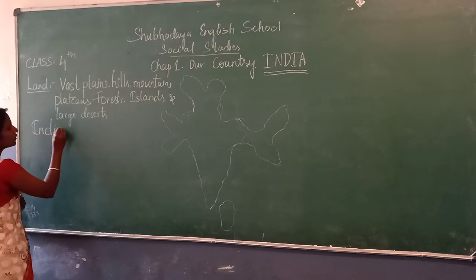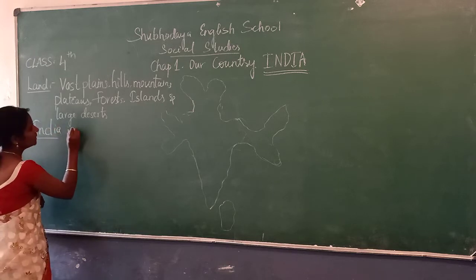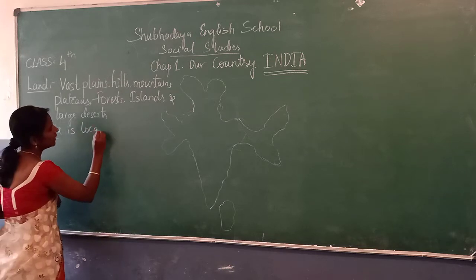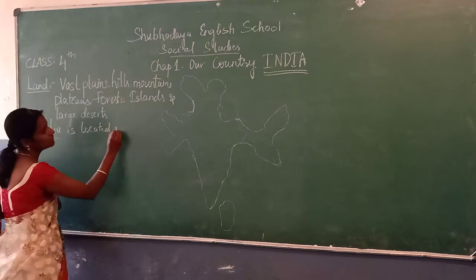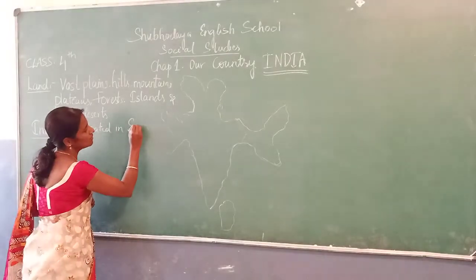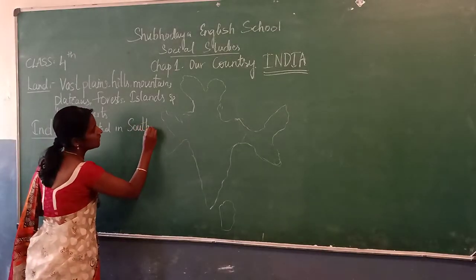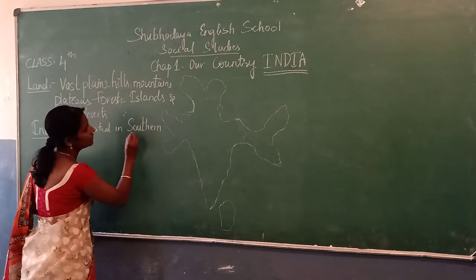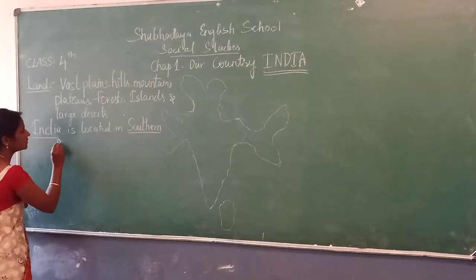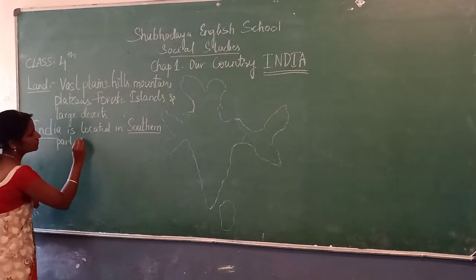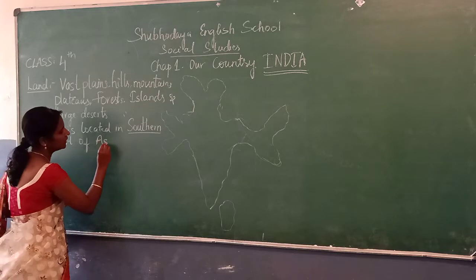Where is India located? India is located in the southern part of Asia continent.